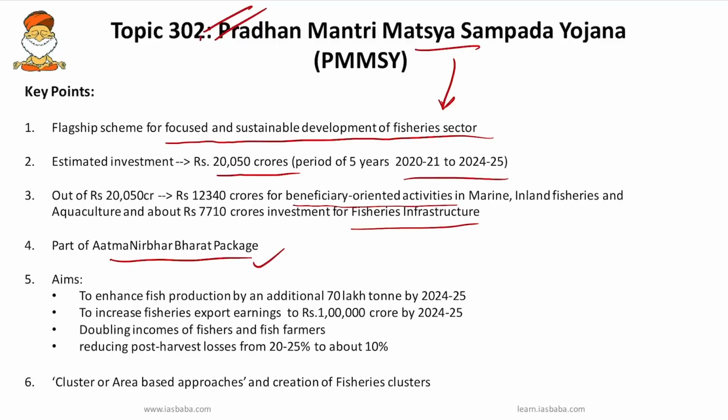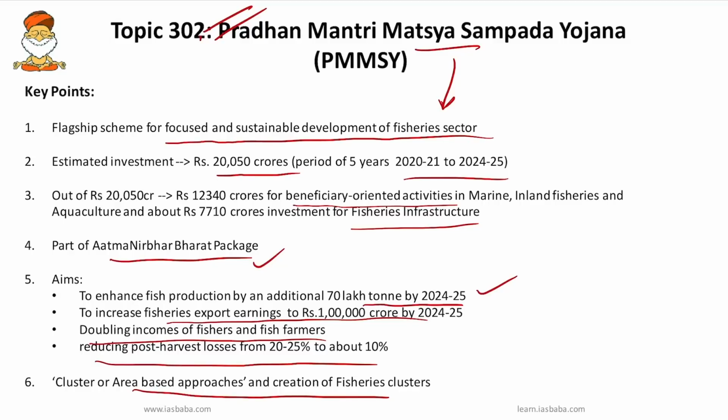Okay, and this particular Pradhan Mantri Matsya Sampada Yojana aims to enhance fish production by an additional 70 lakh tonnes by 2024-2025, increase fisheries export earnings, and double the income of fisheries and fish farmers, as per the Ashok Dalwai committee recommendation. It also aims at reducing post harvest losses from 20 to 25% to about 10%. The scheme primarily focuses on adopting cluster or area based approaches and creation of fisheries clusters through backward and forward linkages.